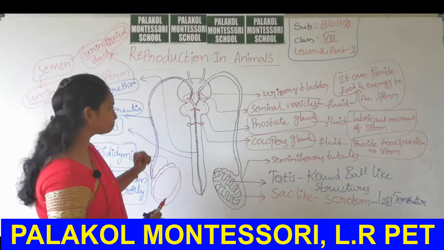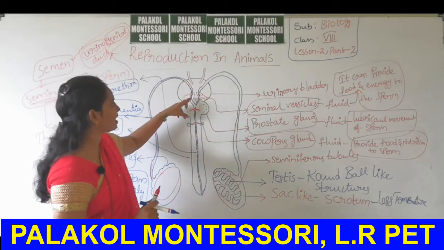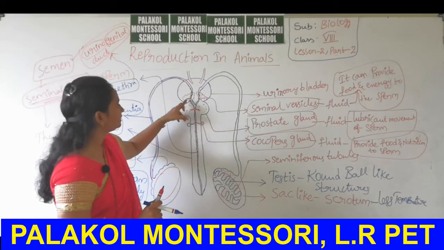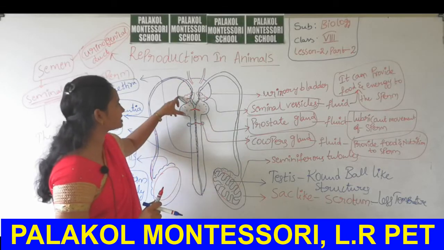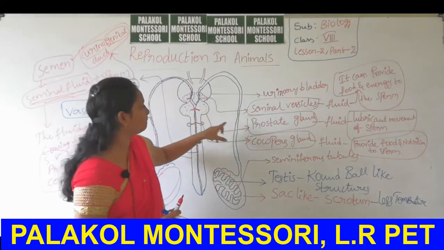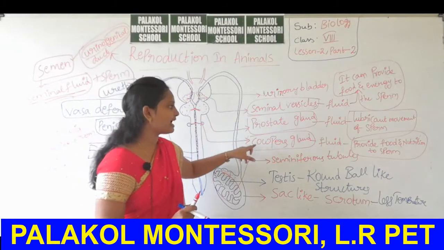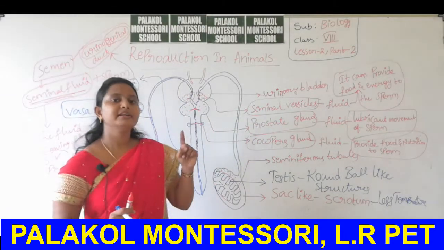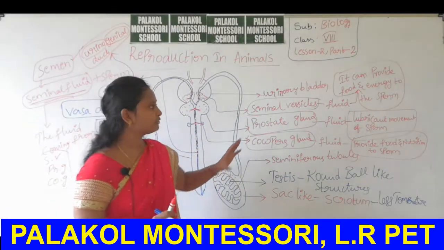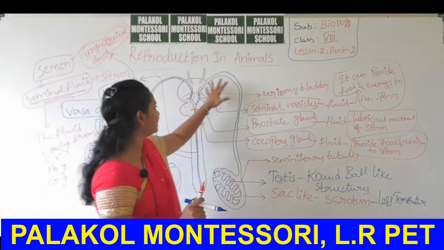Is it clear? Then the sperms in the vas deferens come into three types of glands. Those glands are, first seminal vesicles, second prostate gland, third Cowper's gland. These three glands secrete different fluids. Those fluids help in providing food and energy to the coming sperm.